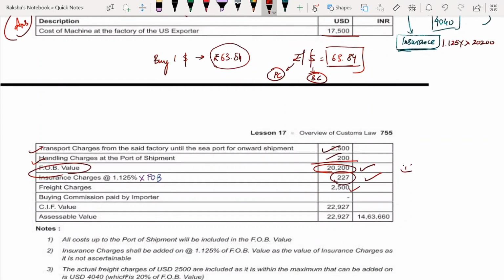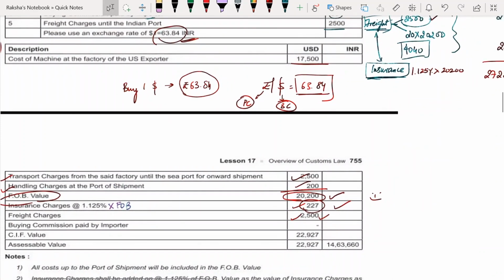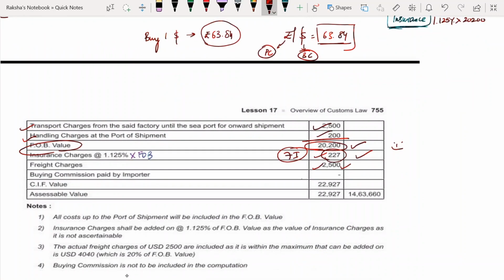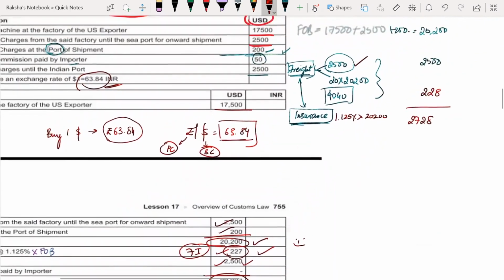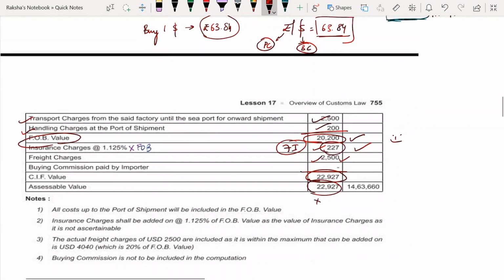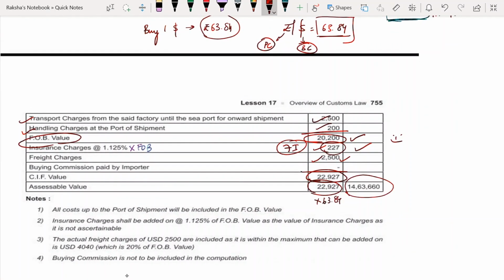Insurance charges also they have taken. I told you, right? Freight and insurance are friends. FI. Now what is my CIF value? 22,927. Now if you convert this at 63.84, can you do it? 22,927 into 63.84, you will get 14,63,660. So this is my accessible value.